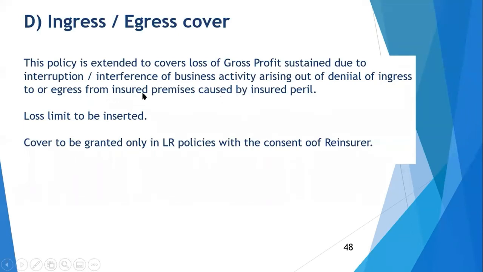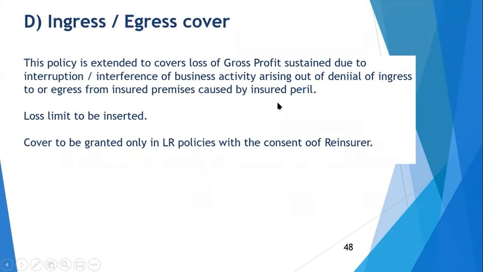And they can change the wording. There is no standard wording. In one of the cases, I found this wording, so I have used it. It says interference arising out of denial of ingress. Ingress means entry. Egress means exit. So entry and exit agar deny ho rahi hai, it can be in the situation of riot and strike also. Arising out of insured peril.